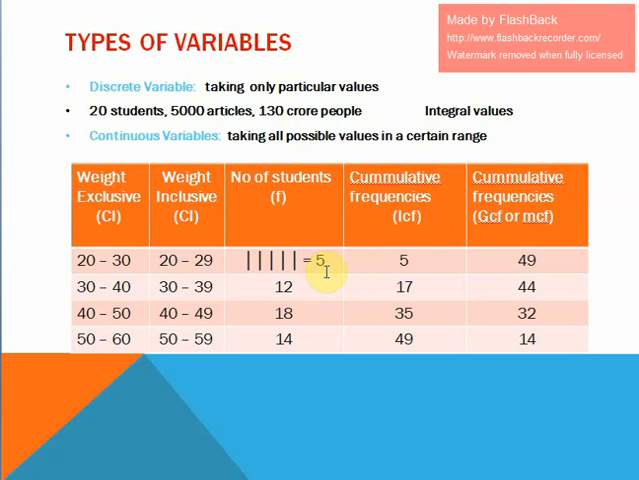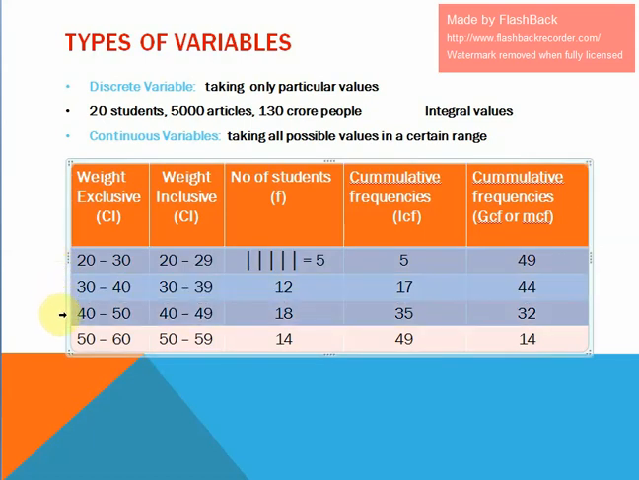The other one is class or class interval. Class interval means what? These are called class intervals. All these are also known as classes. There are 4 classes: one is 20 to 30, the other one is 30 to 40, the next one is 40 to 50, and finally 50 to 60. All these are known as classes or class intervals. The various groups into which the values of the variable are classified are known as classes or class intervals.